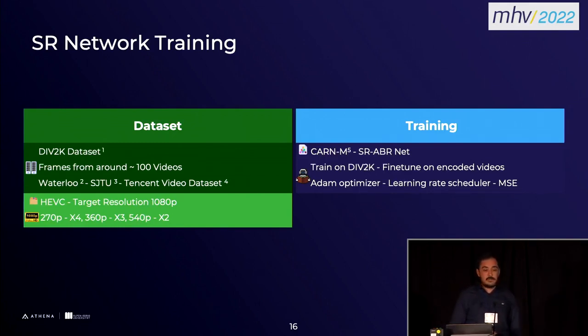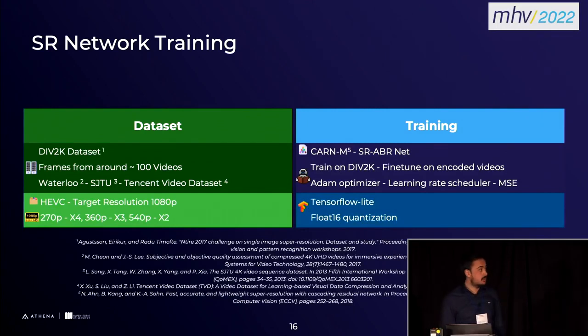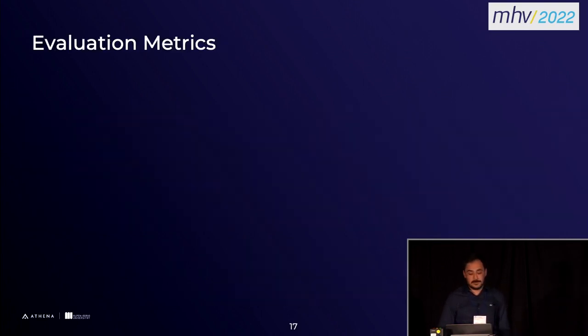Both networks train on the DIV2K dataset, but we also fine-tuned them on the encoded frames to make them more robust against the encoding artifacts. Training setup was the same for both of them. We just used the Adam optimizer, we applied a learning rate scheduler, and used MSE as the loss function. For implementation, we used TensorFlow Lite on the mobile side, and we also applied float16 quantization to make them run faster on the mobile GPUs.